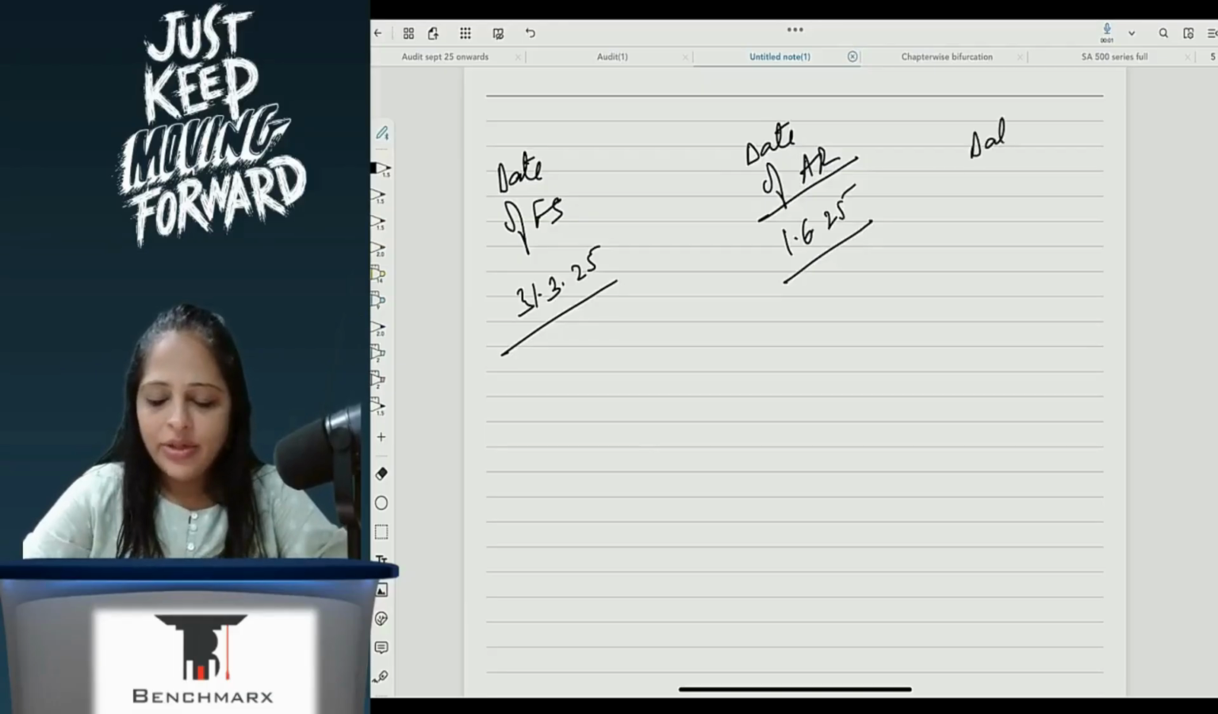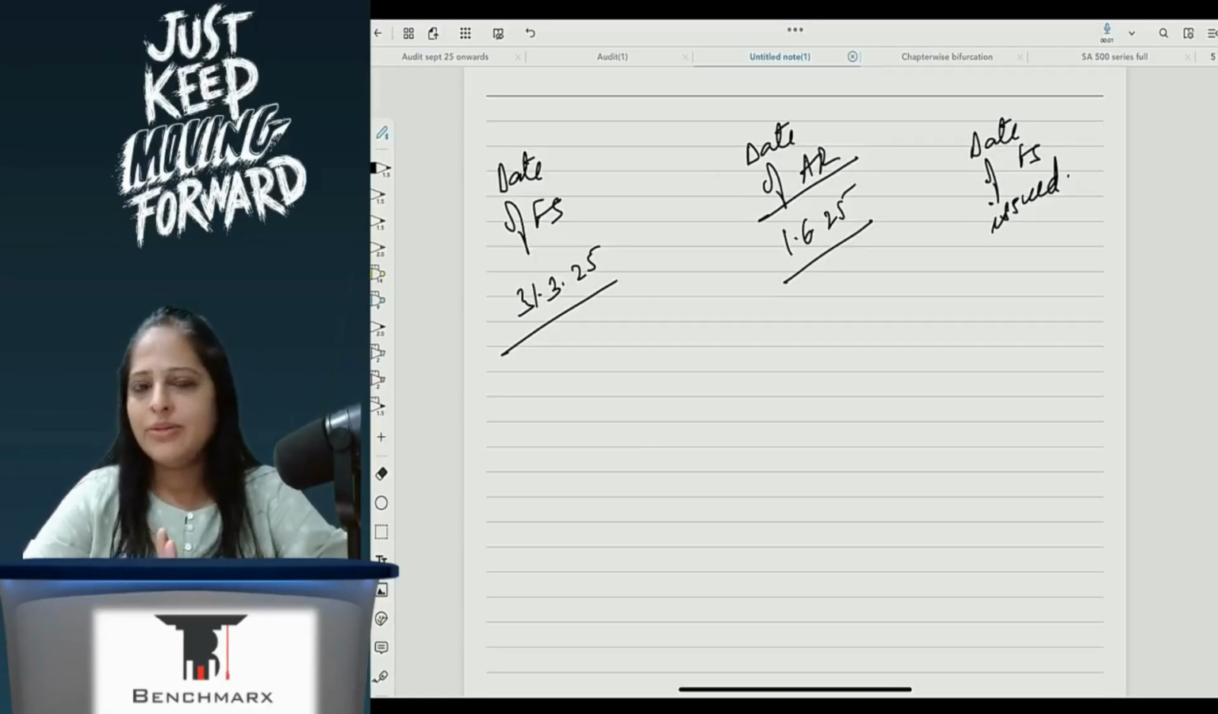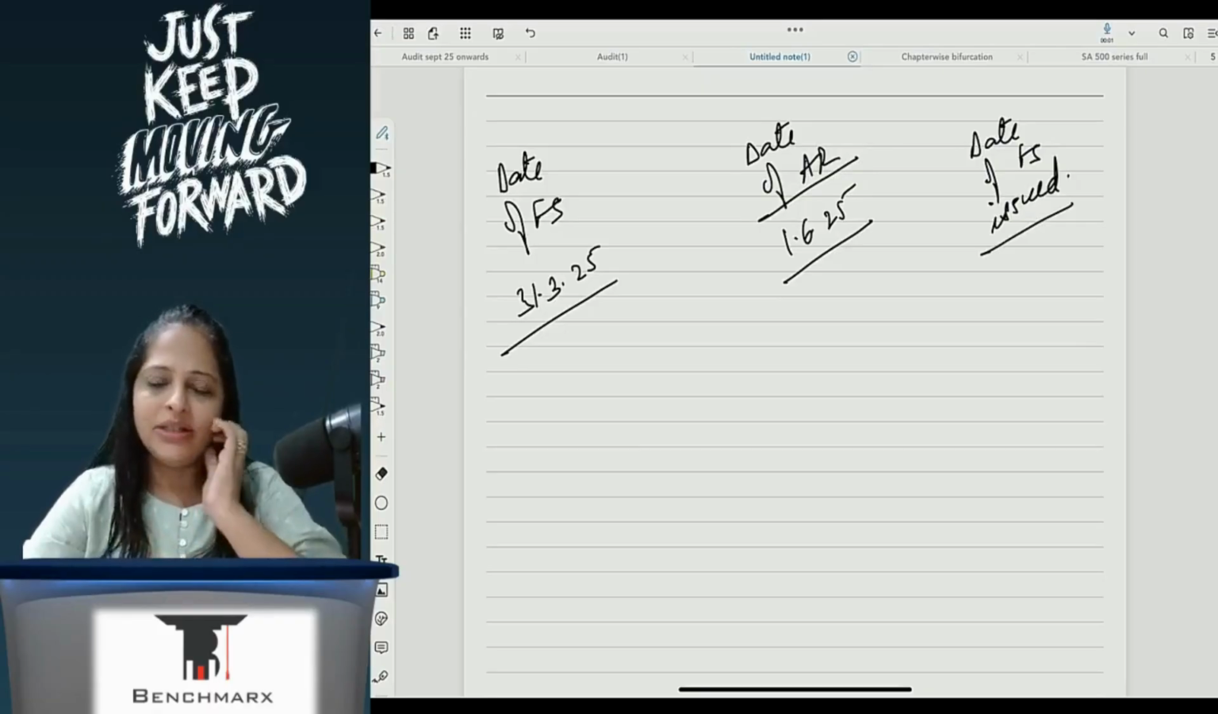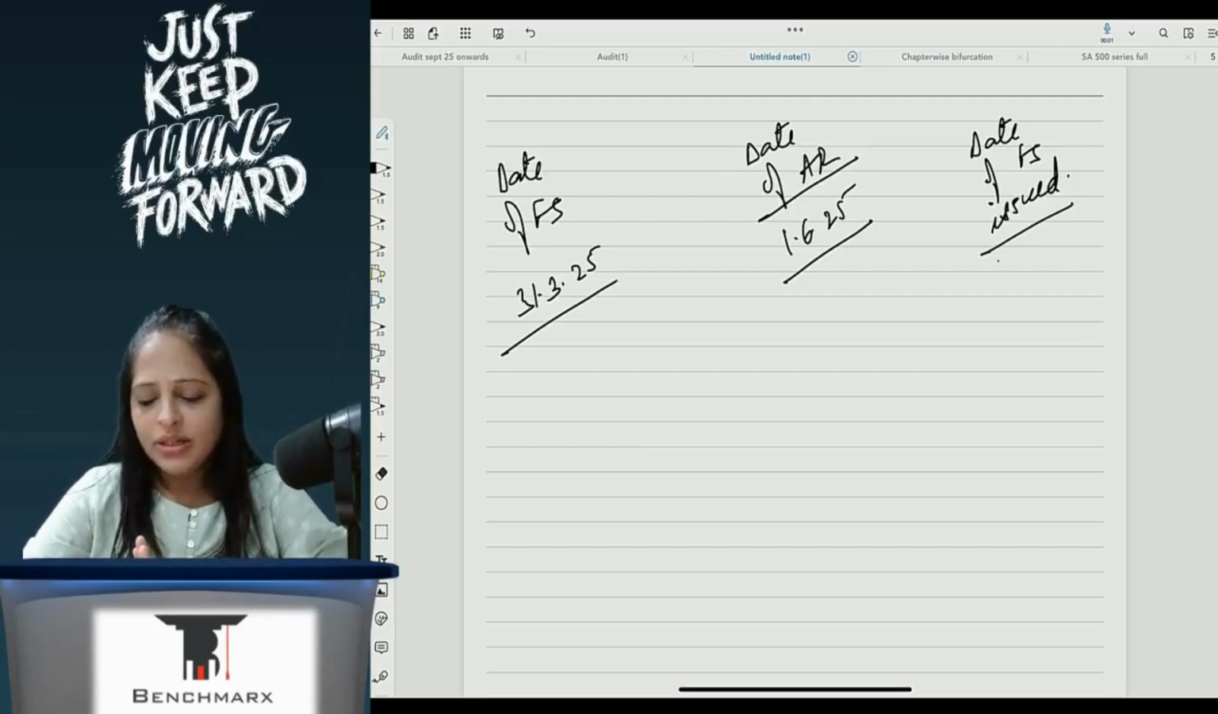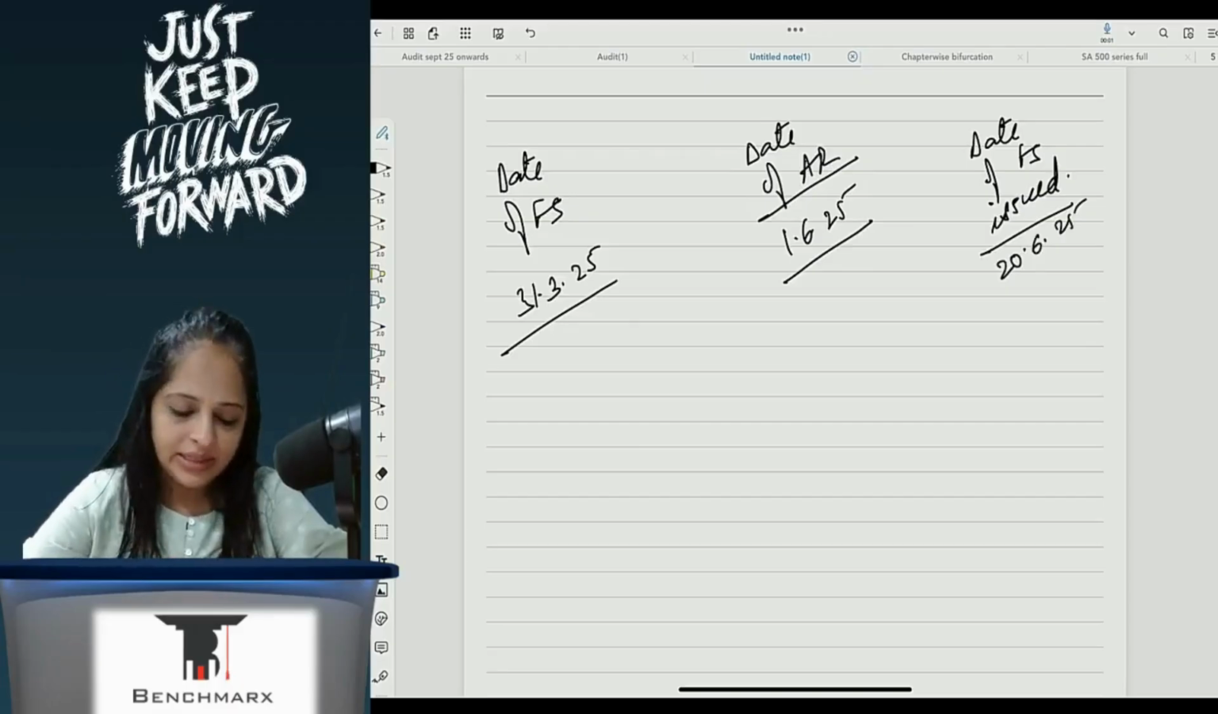And then you have your date of FS issued. Sometimes the date for audit report and FS issued is the same, but for simplicity purpose, not always. Sometimes smaller companies will have it on the same day, but for most of the companies it is afterwards. So say for example it is 20th June 2025. So for simplicity we'll assume that these are all three different dates.